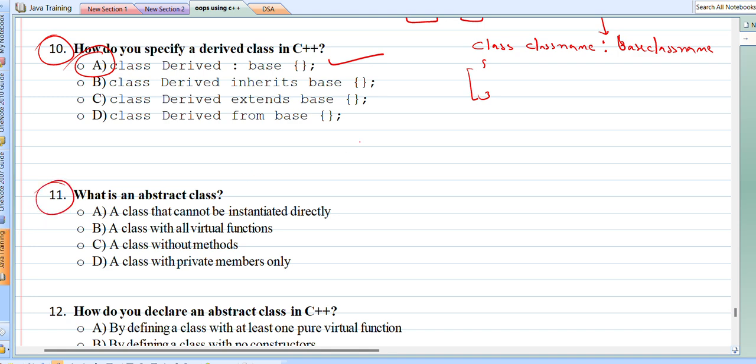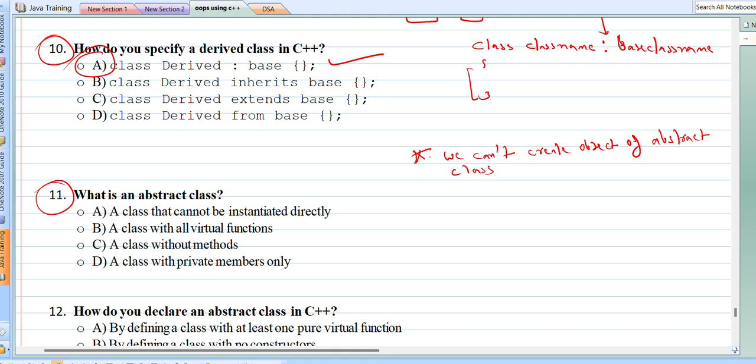Basically, an abstract class in C++ is a class that cannot be directly instantiated. We cannot create an object of the abstract class. Right?